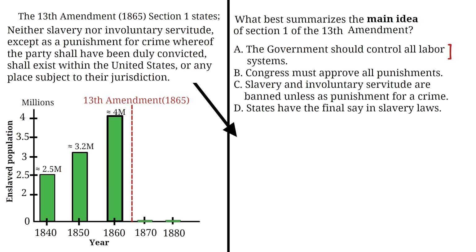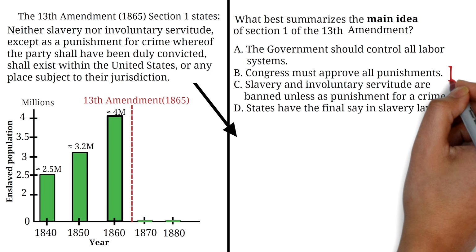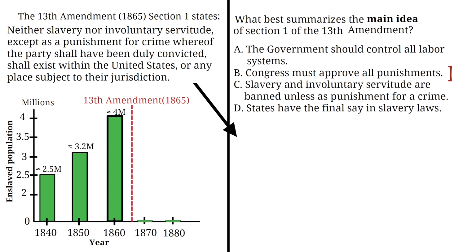Option A says, the government should control all labor systems. That doesn't fit. The amendment isn't talking about job systems or government control. It's focused specifically on banning slavery. Option B says, Congress must approve all punishments. That's not mentioned anywhere in the amendment.